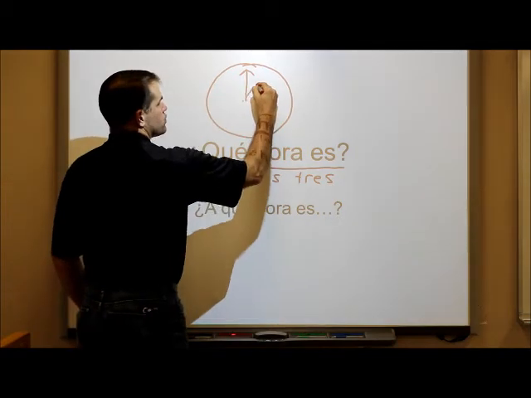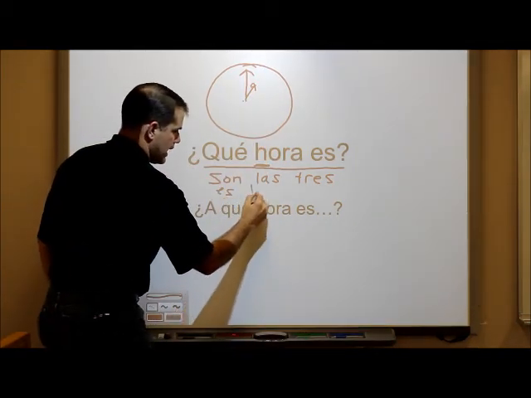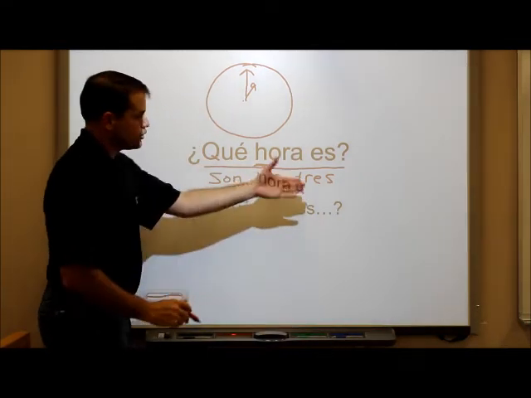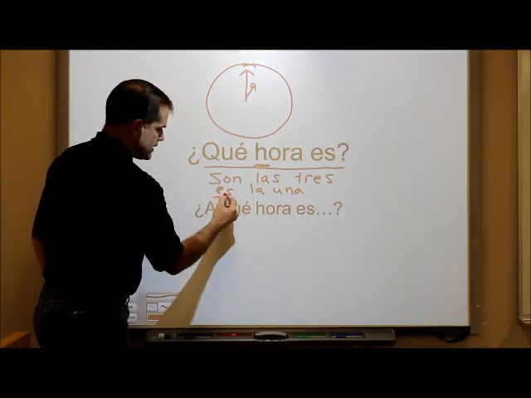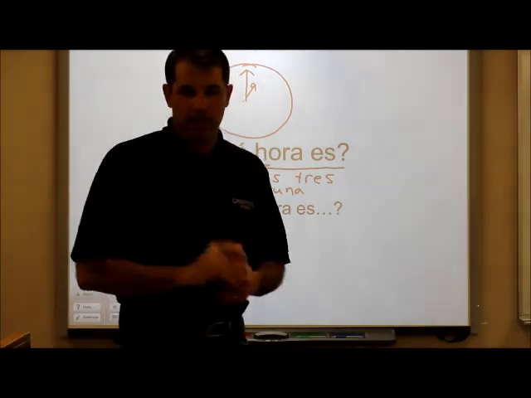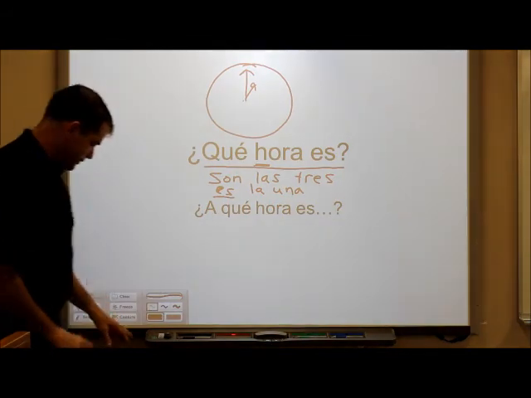or if the time happens to be anything having to do with just 1 o'clock, then we say es la una. Again, we're changing because 1 hour is singular, 2 to 12 hours is plural. So that's why we have to say es here, la una, and everything is singular having to do anything with 1 o'clock. All right? So that's answering the question, ¿qué hora es? Now,